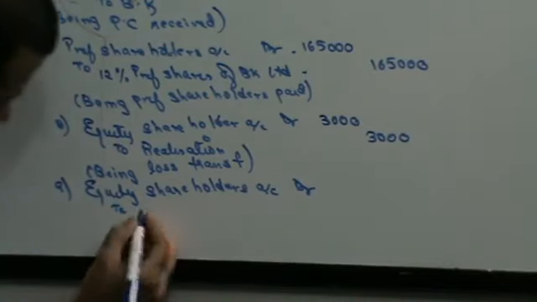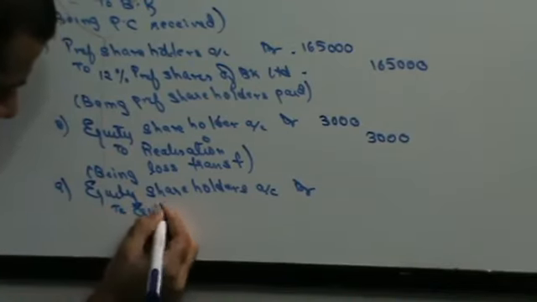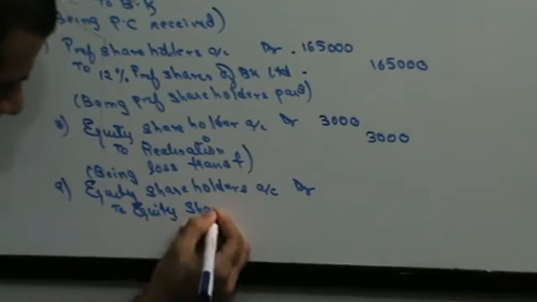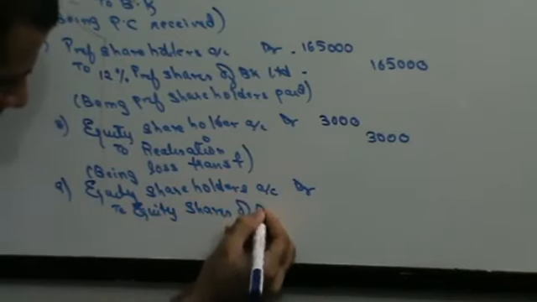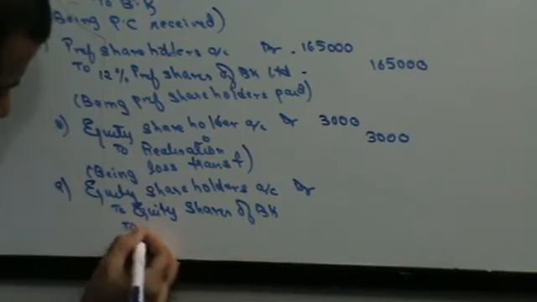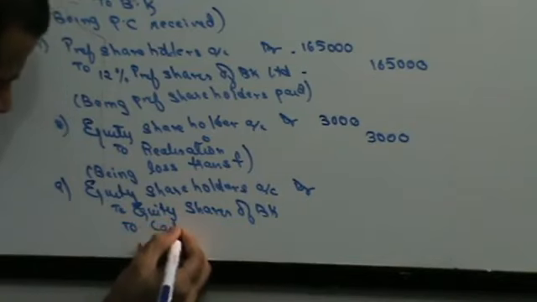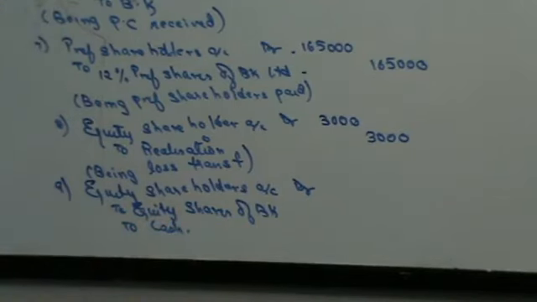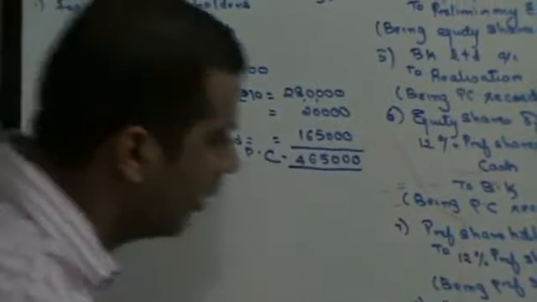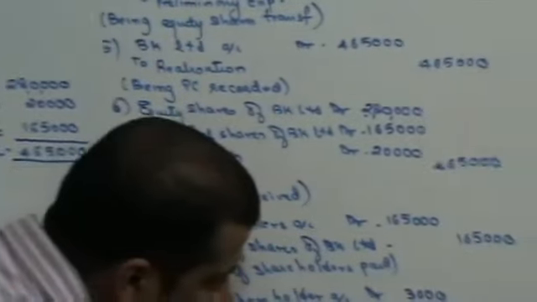They have to be paid equity shares of BK Limited, and they have to be paid cash. Equity shares of BK Limited are 2,80,000.